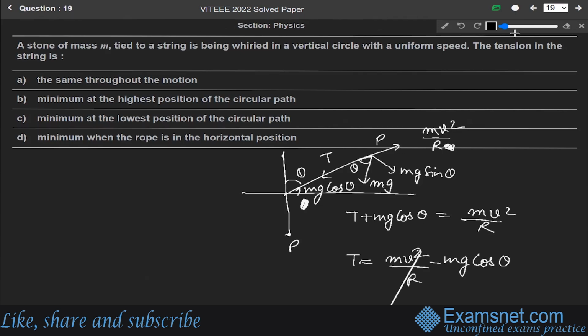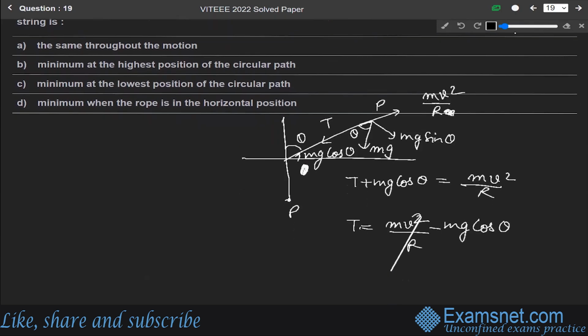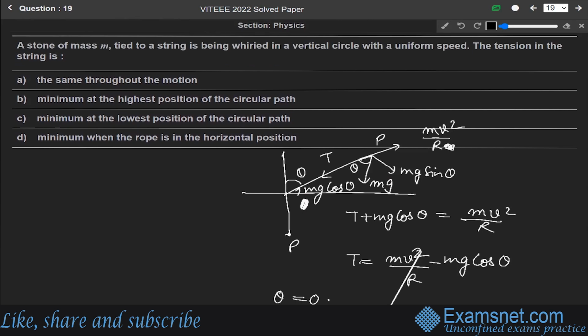So T will be minimum when this mg cos theta is maximum, or we can say when cos theta is maximum. So cos theta will be maximum when theta is equal to 0. So theta is 0 when the string is at the highest point. So the correct answer is option B, that is, it is minimum at the highest point of the circular path.